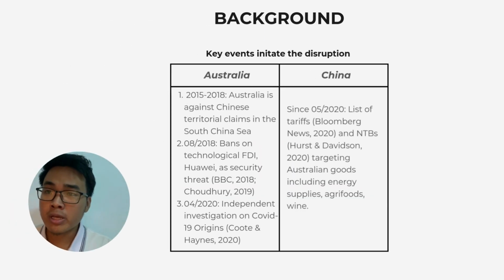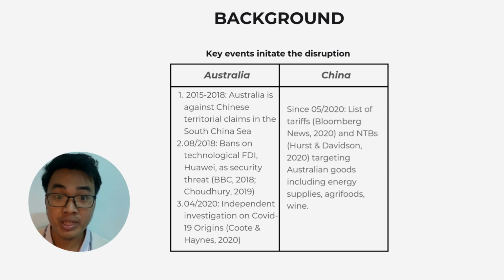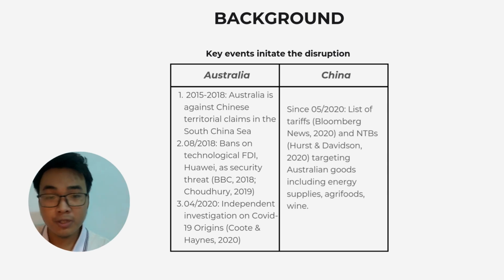Now we come to the key events that caused the disruption. First, the Australian side. Starting from 2015 to 2018, Australia stood against China's territorial claims in the South China Sea.